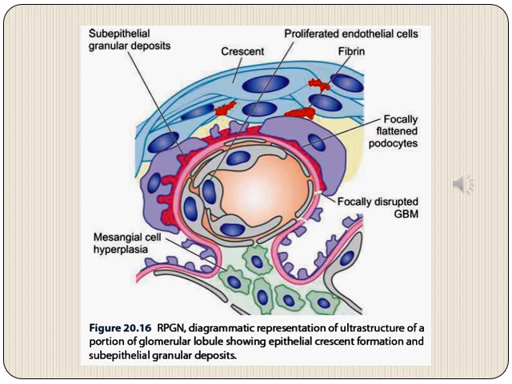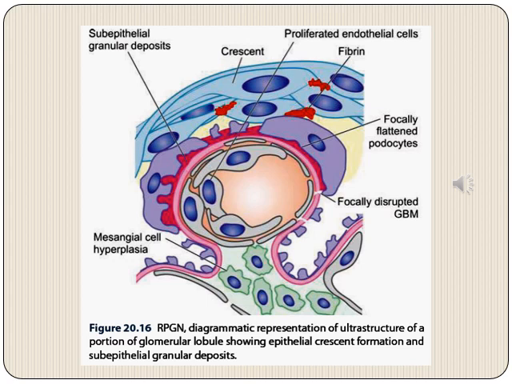This diagram highlights the ultrastructure of a portion of glomerular tuft in RPGN. At the top, we can see a crescent with parietal epithelial cells and these reddish chunks which are of fibrin. The underlying glomerulus shows proliferation of the endothelial cells, and we can see this red colored deposit between the visceral epithelial cells and the glomerular basement membrane. Also, we can see on the right side that the glomerular basement membrane is focally disrupted, and the podocytes or visceral epithelial cells are also focally flattened.